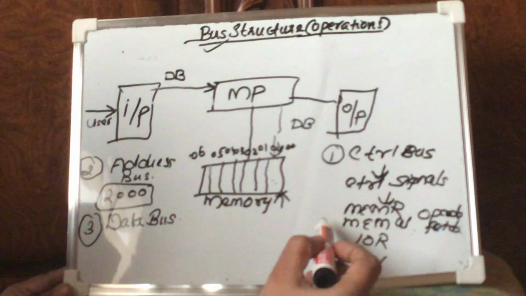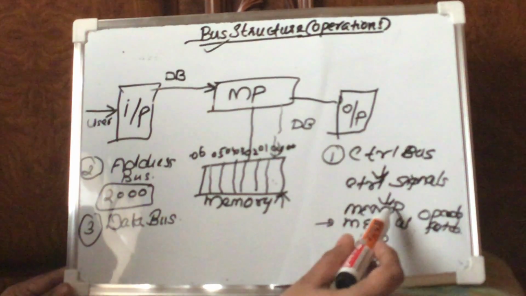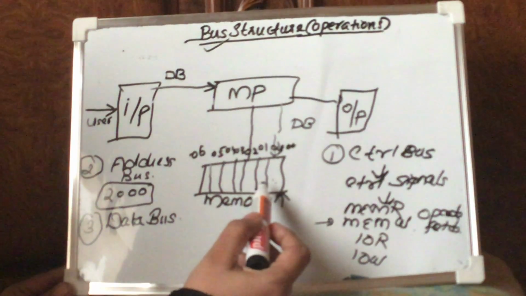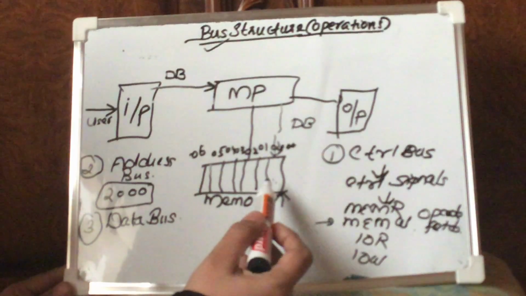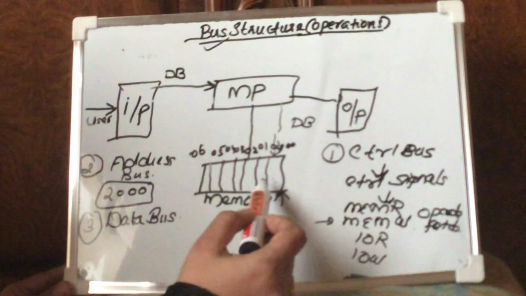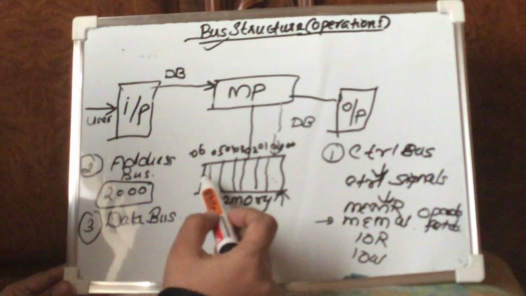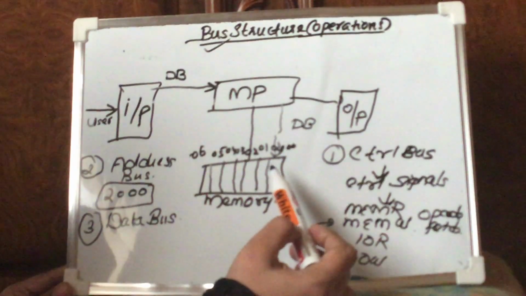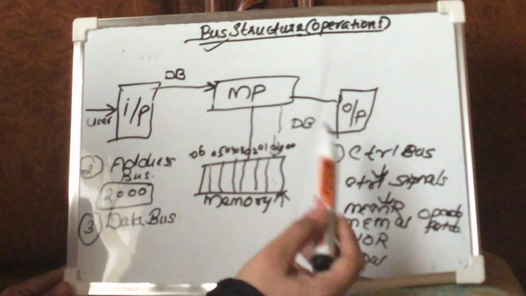The first application I told you about was memory write. In the second application, you want to read some content from the memory which has already been written earlier. For example, the program is already stored in this 2000 location. After some time, the processor feels that it is time for execution.